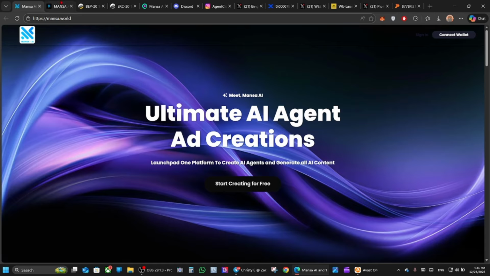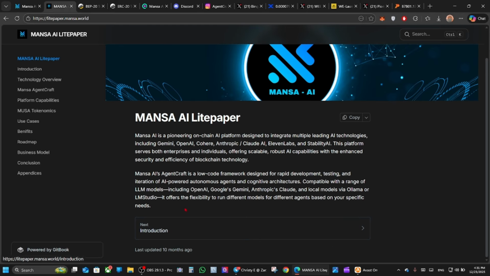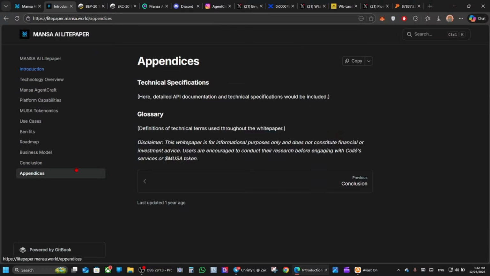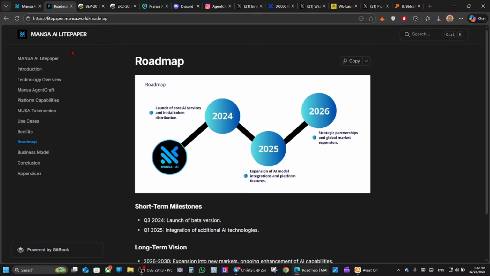We can also review the Litepaper of Mansa. This is the Mansa AI Litepaper. You can discover more details about the project. You can check here the introduction, the main idea, and the goals of the project. Also the technology overview, Mansa agent stack, platform capabilities, MUSA tokenomics, use cases, benefits, roadmap, business model, conclusion, and appendices. So here you can check everything about the project from this paper and discover more.